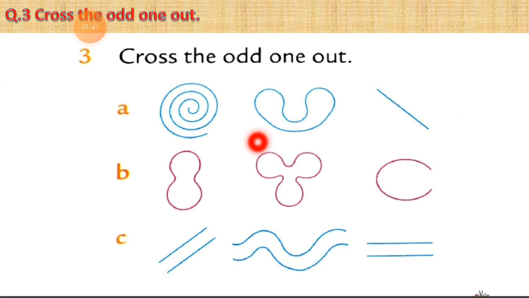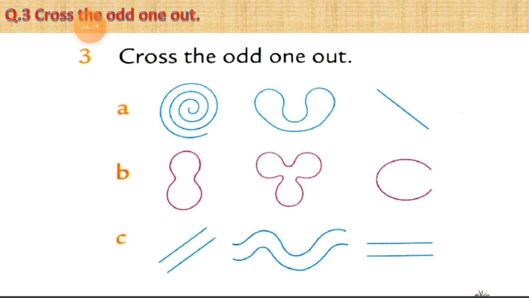Three shapes are given. The first one is an open shape and it has curved lines. The second shape is a totally closed shape but it has curved lines. So there is one similarity between these two shapes, which is the curved line. These two shapes are opposite: the first one is an open shape, the second one is a closed shape. And the third one is just a simple straight line. You can call it a slanting line.